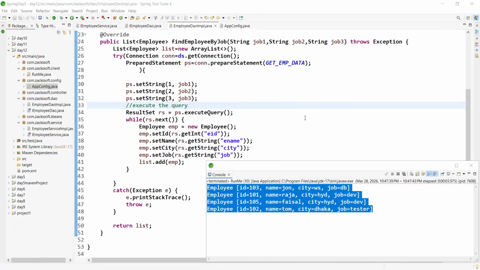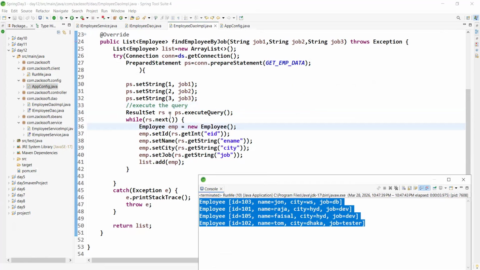We cannot pass the results and data over the network. Why? Because this doesn't implement Serializable, right? Maybe you know this basic concept. Yes or no, boss? In simple English, we cannot pass this result set and data over the network.